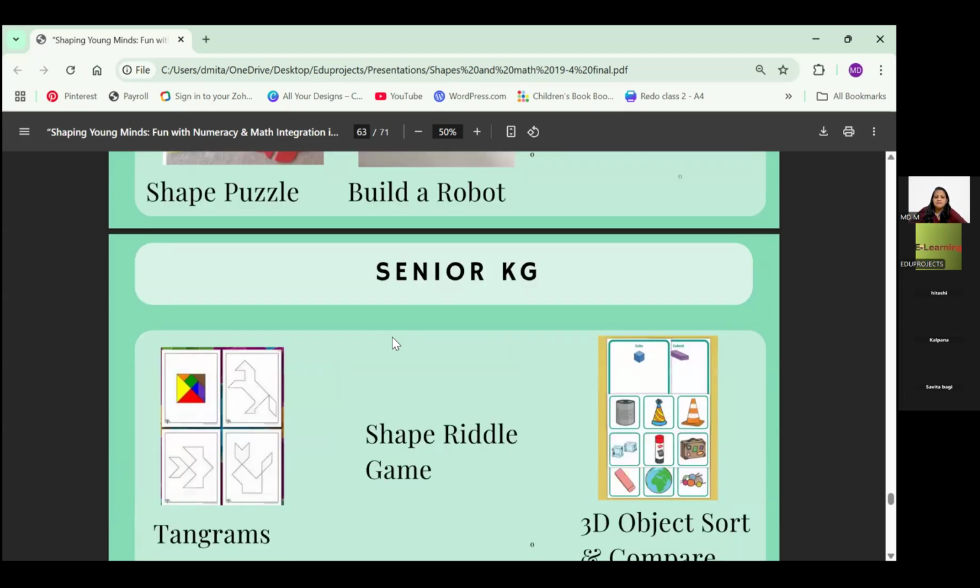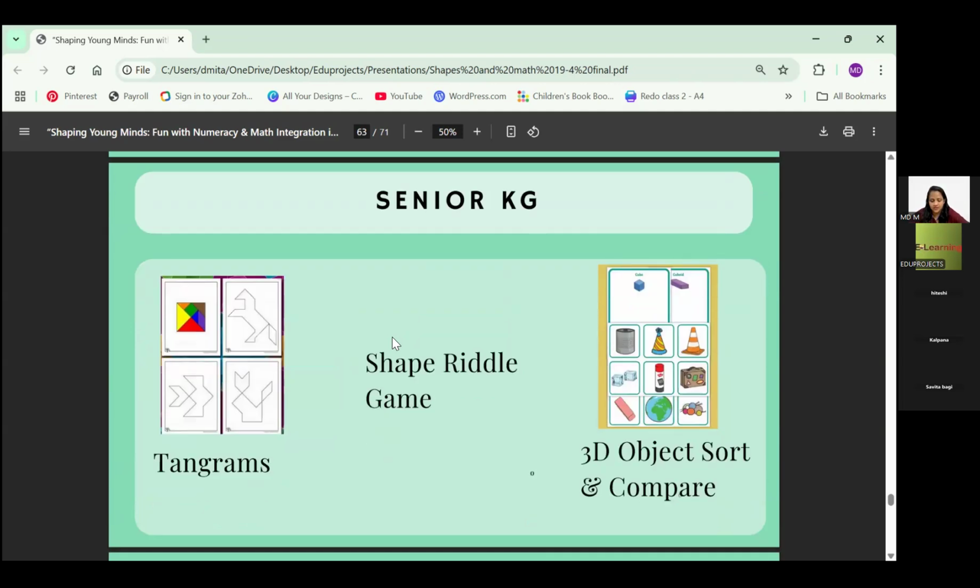You can do that. For senior KG, tangrams. Trust me, teachers, add tangrams into your thing. Give them once in a while. Regularly also you can give, but there are wooden tangrams available in the market, small sets. You can make them also. It's a lot of cutting and everything, but work it out, or you can encourage the parents also to invest a little bit in tangrams.